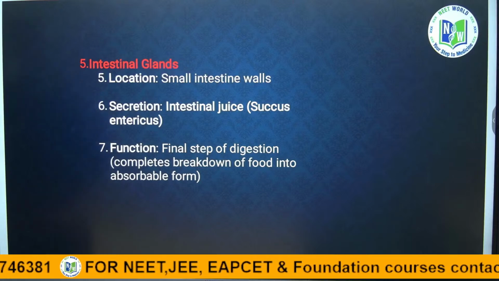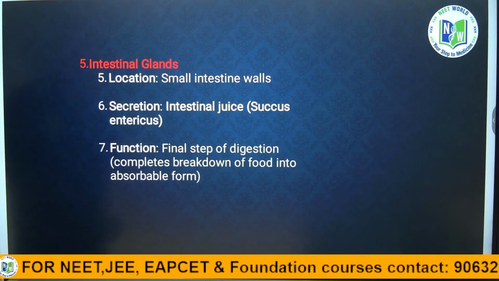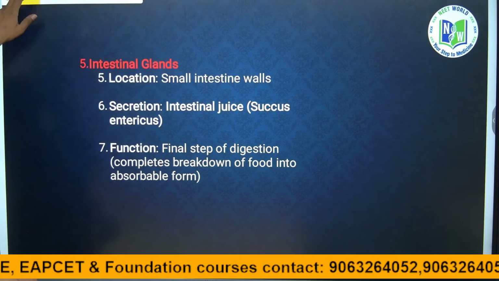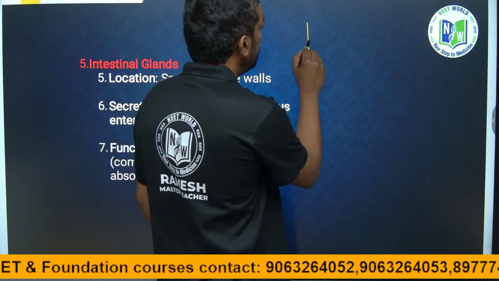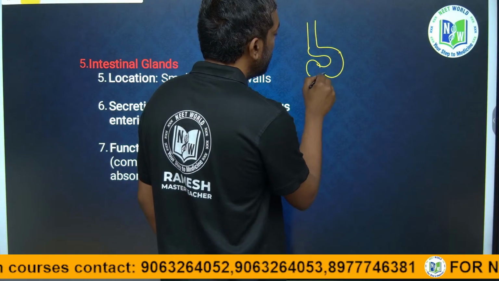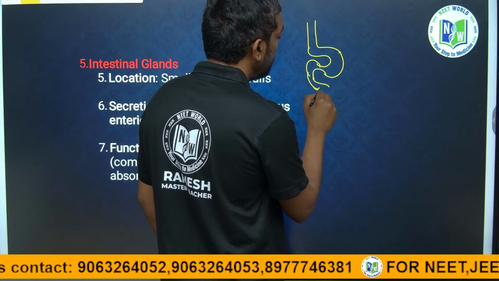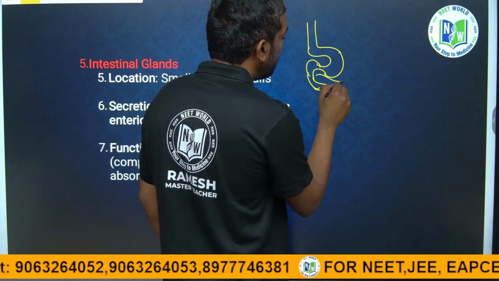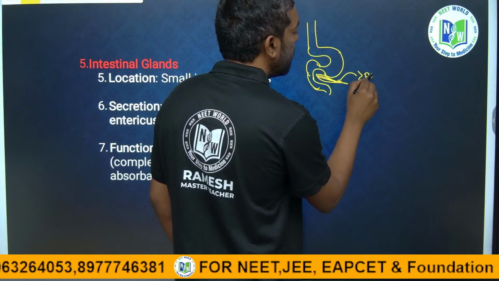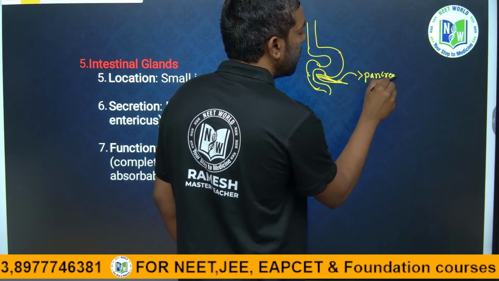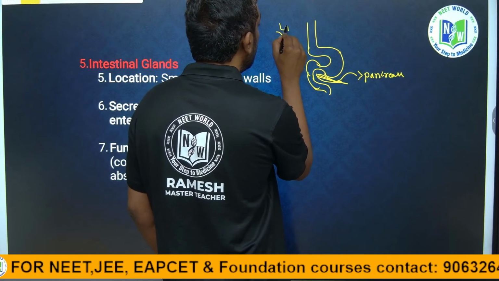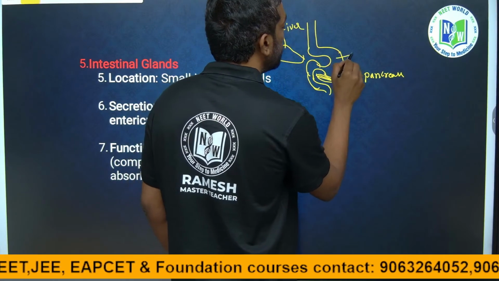Okay. Next, the intestine. In the digestive system, this is the alimentary canal, this is the stomach. After the stomach, this is the intestine, guys. Here there is the pancreas, here the liver, this is the stomach.